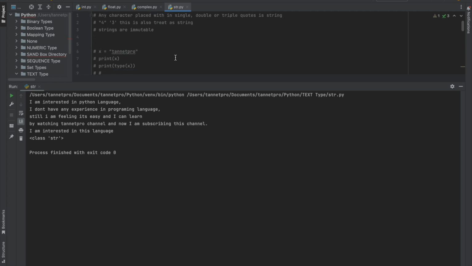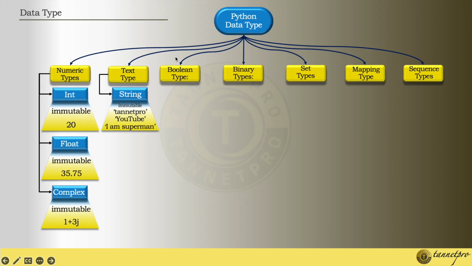So yeah, hope it is clear. It's very simple. I might be a little bit faster, but as it's a very easy topic, you can pause and reverse again, so that you can understand again. So now the next data type is the boolean. Let me show you. Boolean is nothing but, again, immutable, and it only deals with true and false.